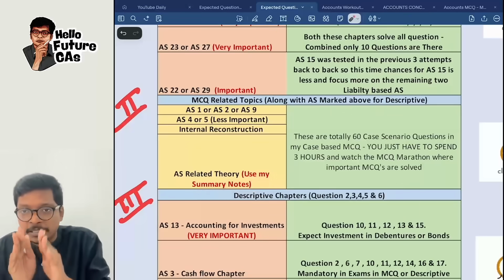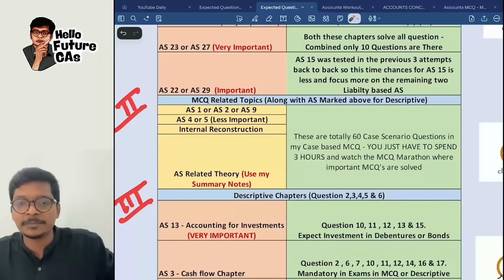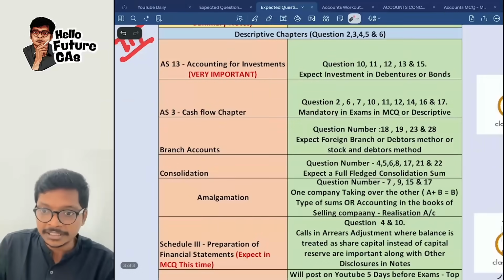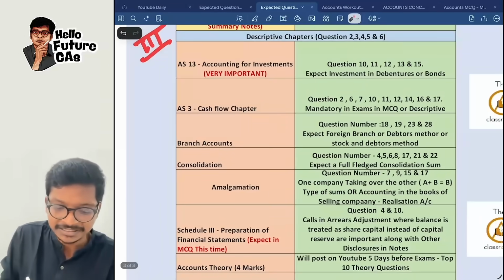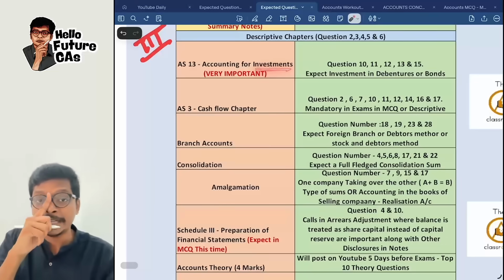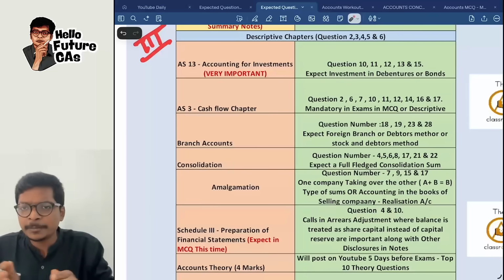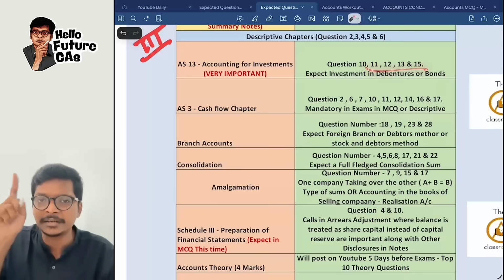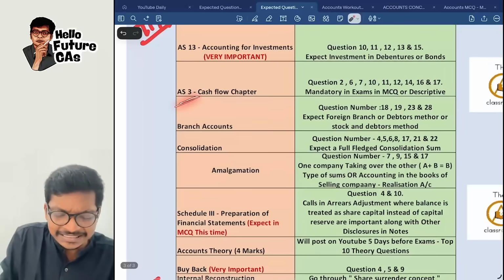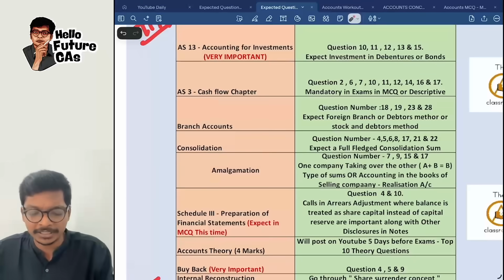You can use my summary notes. This also is available on the website for free. Now come to descriptive chapters. This time AS13 is very important because AS13 was not tested in the last 2 attempts. Investment account, I have given you important questions over here based on my material. AS3 is coming in every attempt, so it's important in the same way.